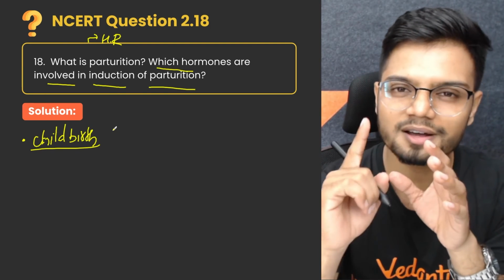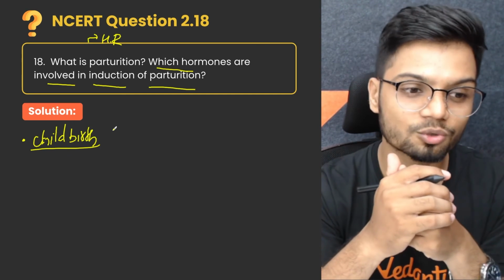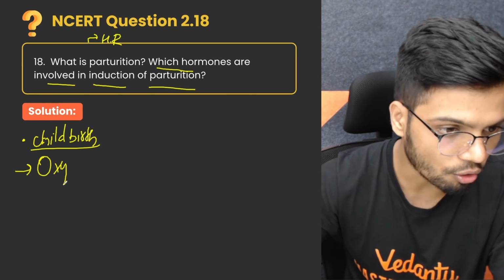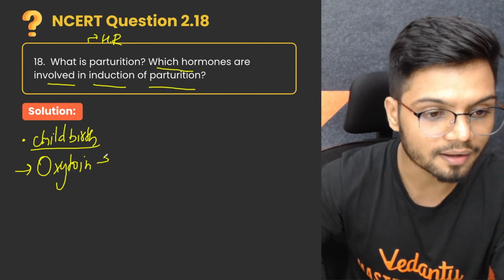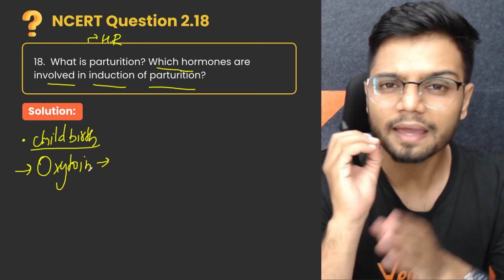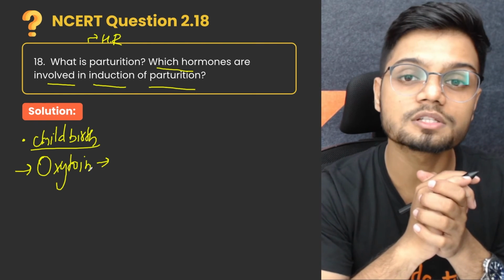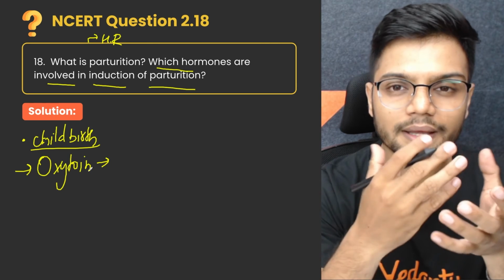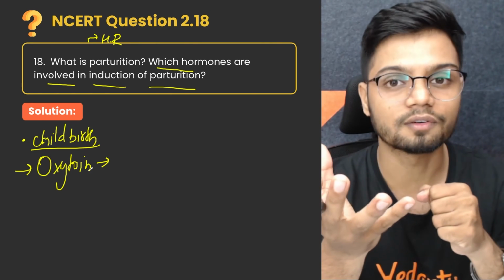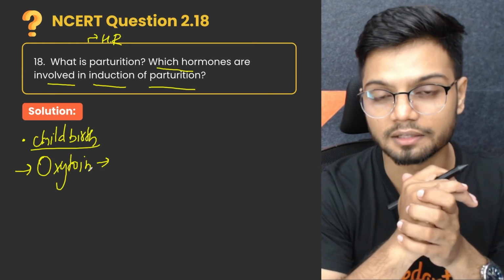Simple question. The most important hormone which plays the major role in parturition is oxytocin. Now, what is the function of oxytocin? Let me tell you. The main function of oxytocin is contraction of the smooth muscles of myometrium, which induces further contractions, and if the contraction is big enough, the baby is delivered.